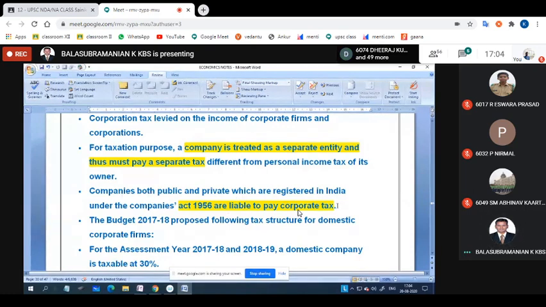You may ask, sir, what are the criteria? Whichever companies are officially registered by the government according to the Act of 1956 must pay the corporate tax.